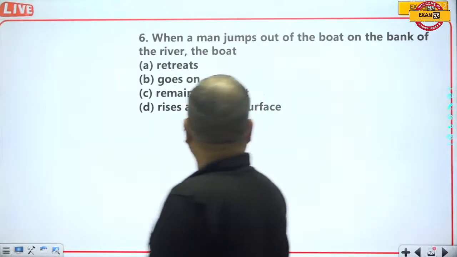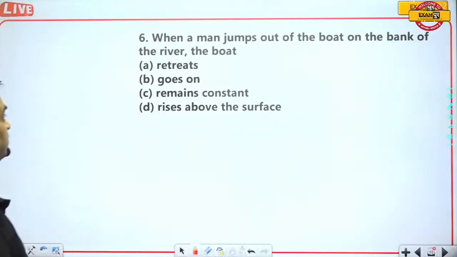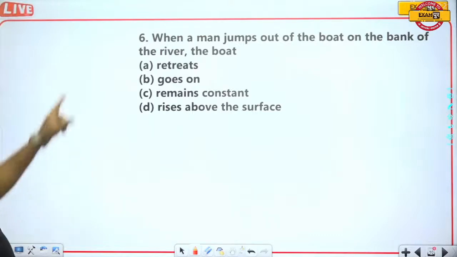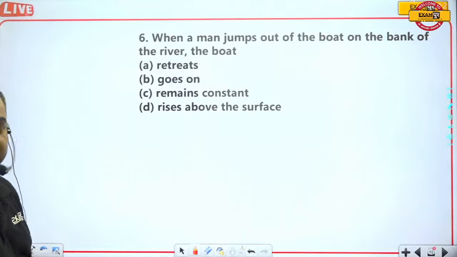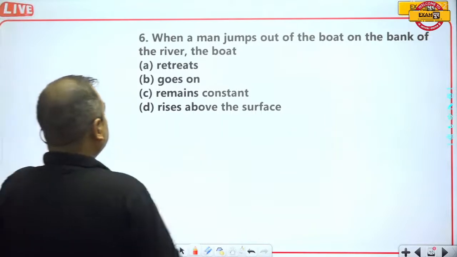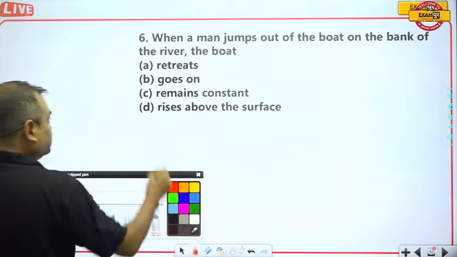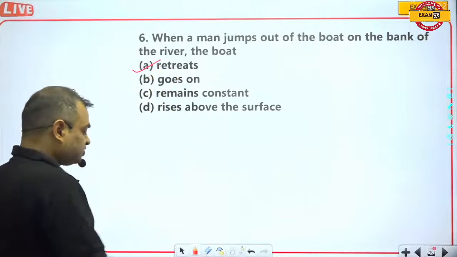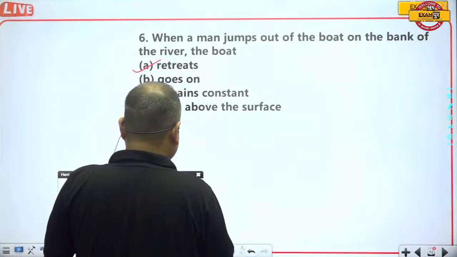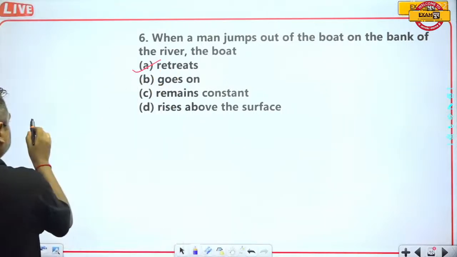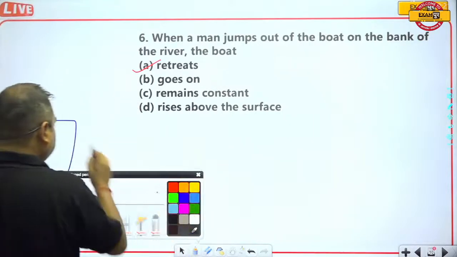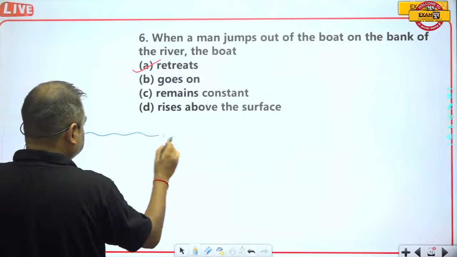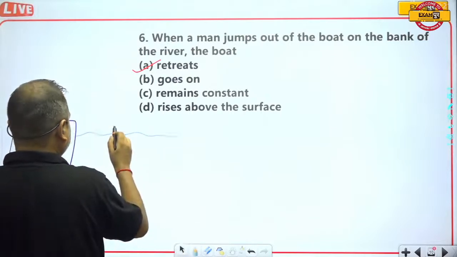So when a man jumps out of the boat onto the bank of the river, the boat retreats. I have already explained this topic actually. Suppose that this is the river bank, and this is the water.